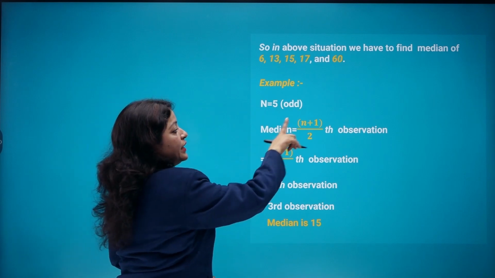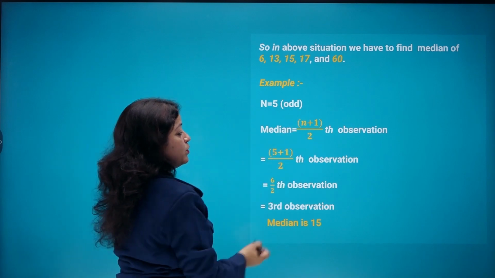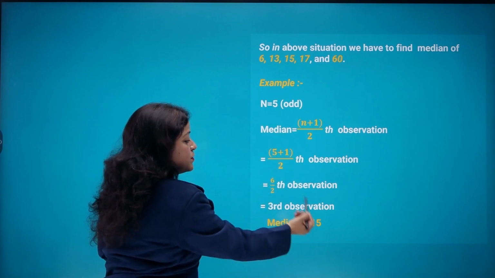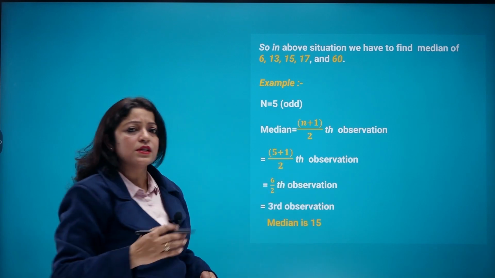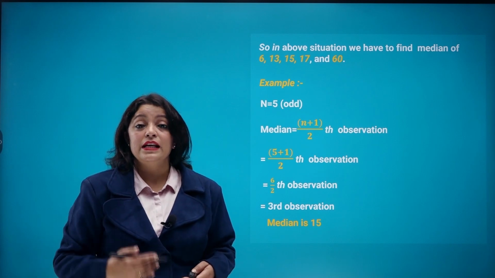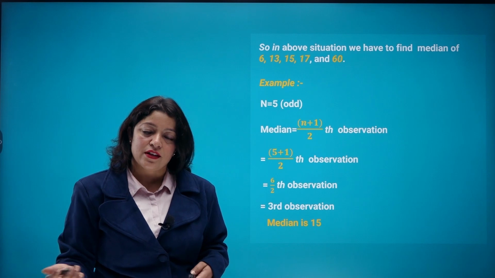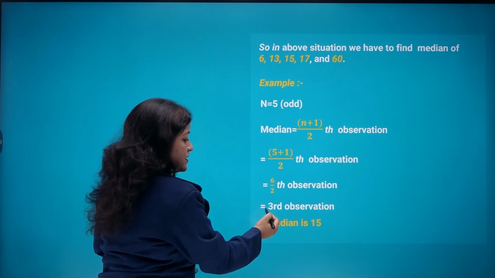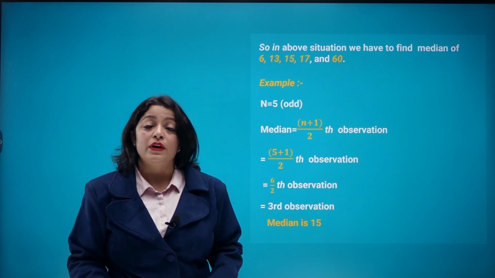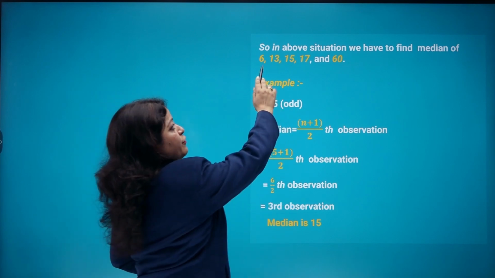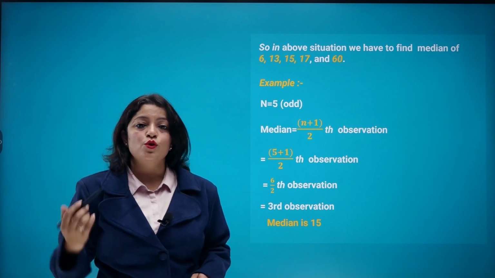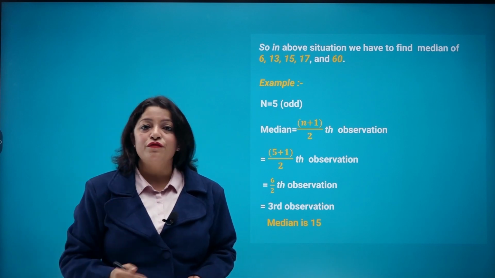Let's calculate the median, that is (5 plus 1) upon 2, that is 6 upon 2, that is the third observation. So here in this case we are getting it as 3. Now see in the arrangement, which is the third observation? First, second, third. So the third observation is 15 here. So we can say the median is 15.